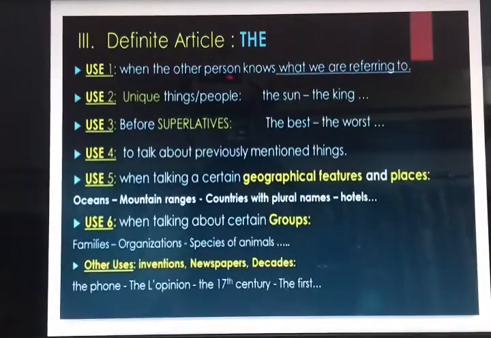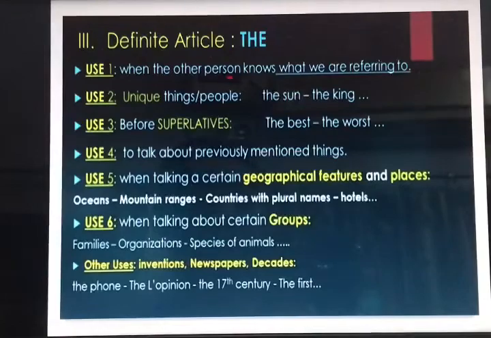Third use is before superlative degrees, that is the best, the worst. Fourth use is to talk about a previously mentioned thing. That means if we are talking about the thing for the second time. We are also going to use it with certain groups, families, organizations or species of animals, like the aroras. Here we are referring to the complete group. You can check previous videos if you want to learn the use of the definite article in detail.